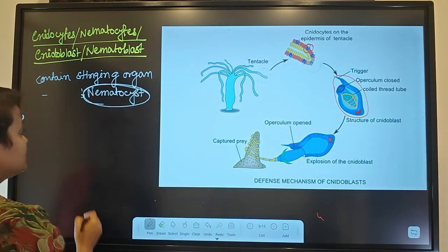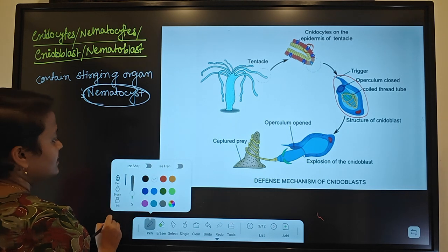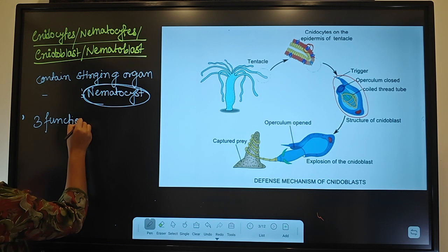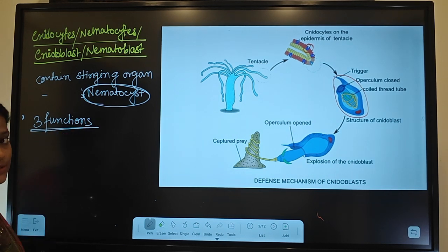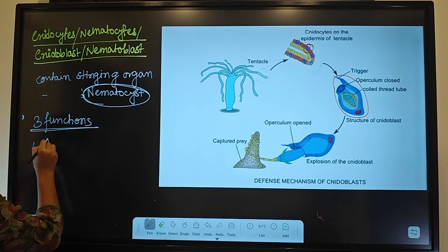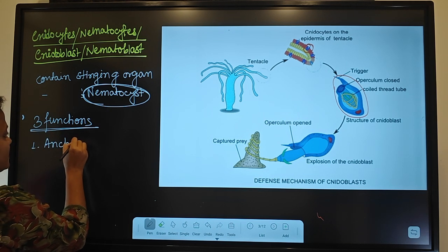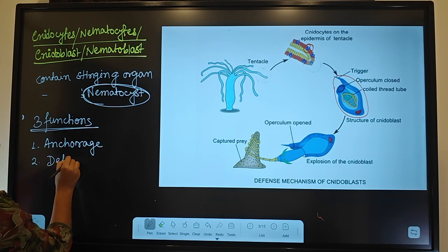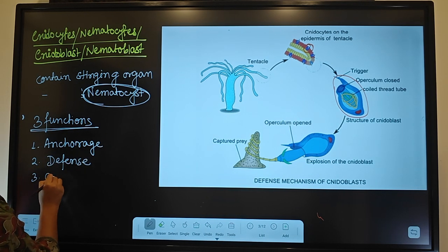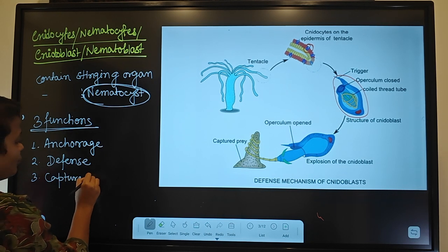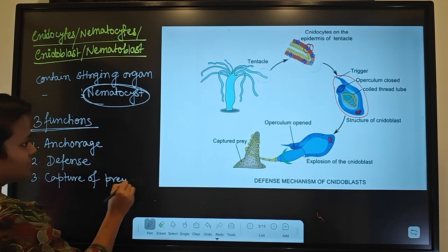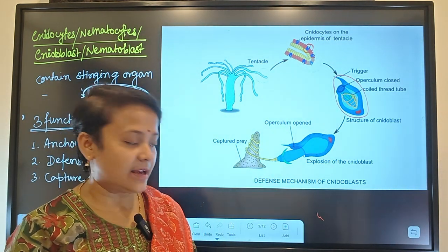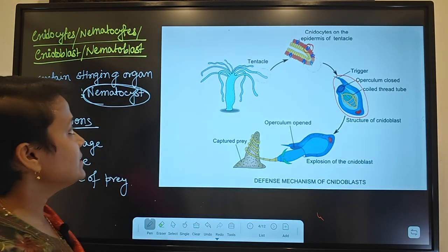So there are three very important functions of nematocyst. Three functions, it is given in NCERT also. What are those functions? First is anchorage. Second is defense. And third is capture of prey. Okay, so this is the feature which is present exclusively in cnidarians.